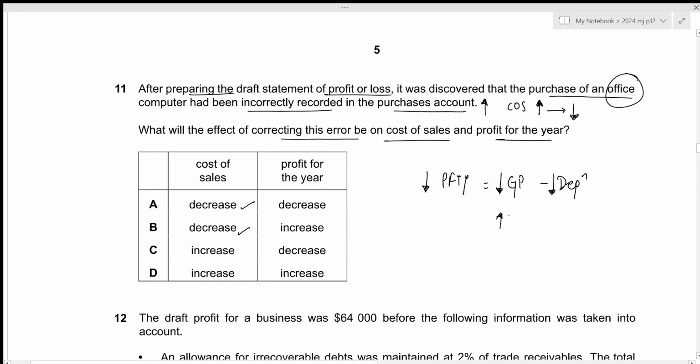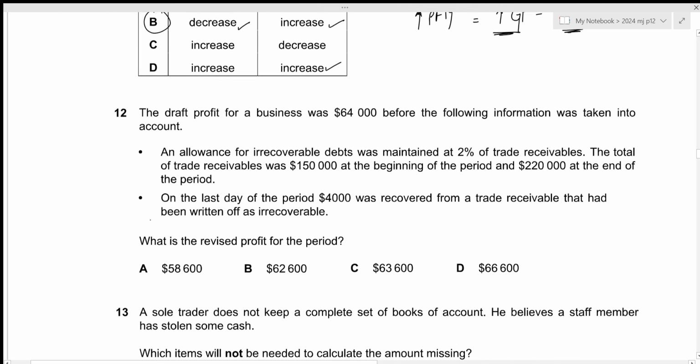It means that the gross profit will increase because the cost of sales finally decreased. Then once we implement the depreciation, it will also increase. And overall, the profit for the year will also increase because the impact on the gross profit is higher as compared to the impact on the depreciation amount. So we're looking for an increase in the profit for the year, which is given by B and D. So the correct option for both the cost of sales as well as profit for the year is option B. That is all for the 11th question. Let's move towards the next one.